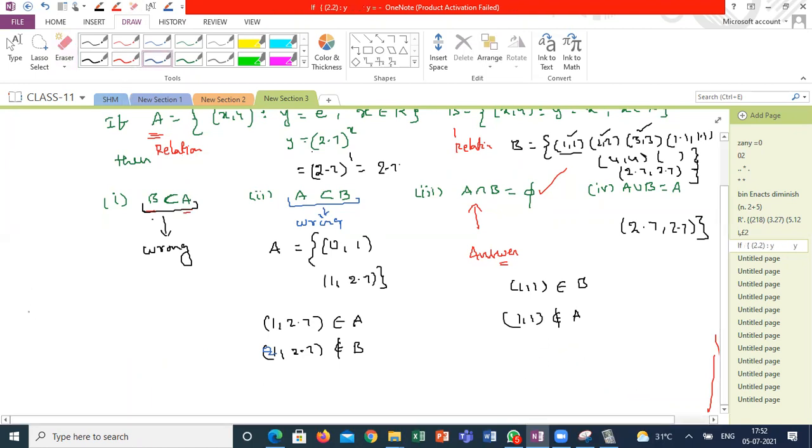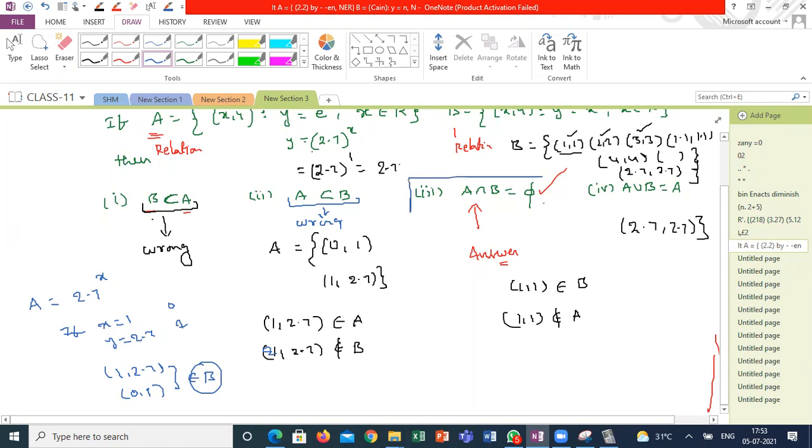Suppose I'm taking relation A as y = 2.7 power x. If x is 1, my y is 2.7. If x is 0, my y is 1. So I'm getting (1, 2.7) and (0, 1). But these do not belong to set B. That's the reason A is not a subset of B, correct?